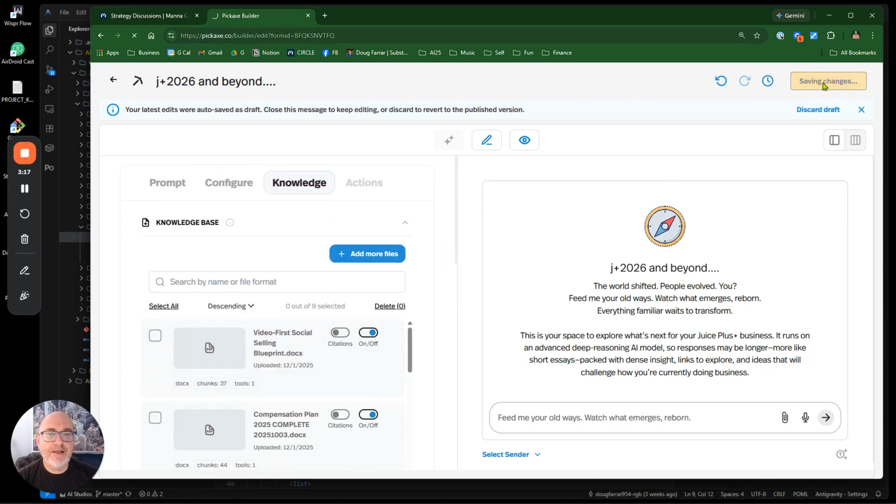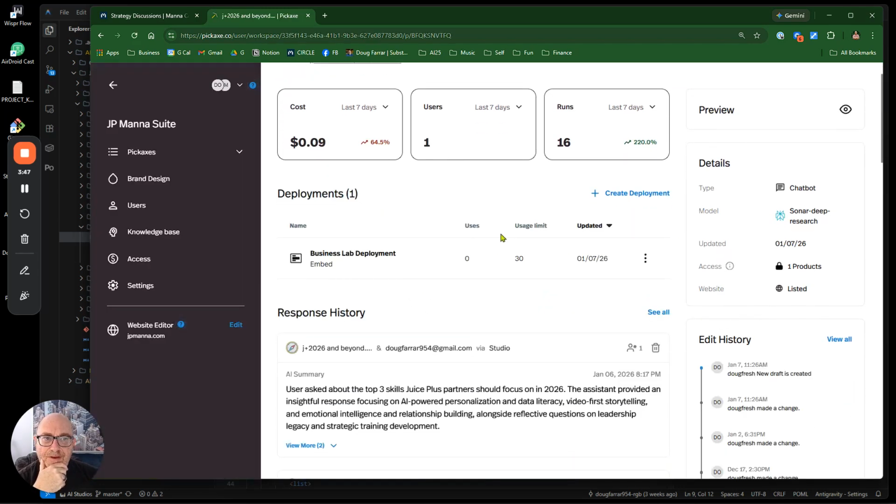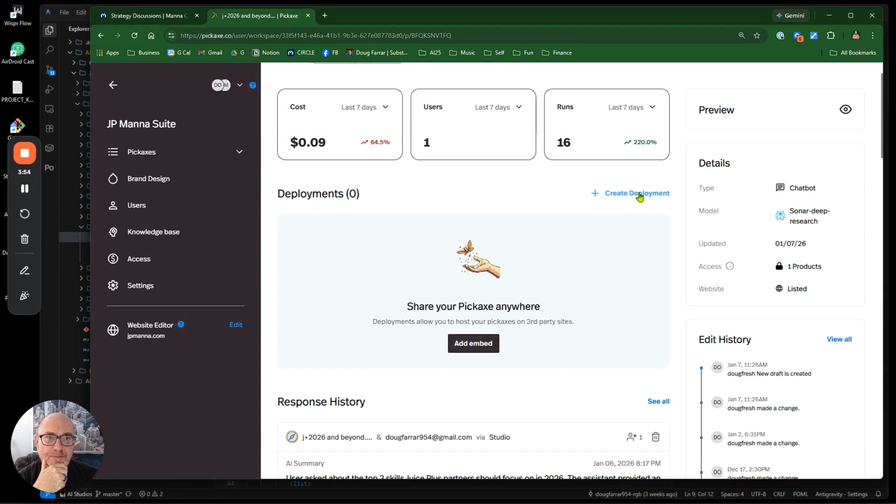All right, so let's go back and deploy this. And it's really simple the way they make it. If I go back here to the manage screen, right at the top it says, do you want to create a deployment? So I can create these chatbots, put them into my own studios and then have subscribers to the studios. That's a good business model. Or another business model is you can build your custom chatbots, set them up however you want them, and then create a deployment that you could put into a website or an app, just have API access. And in this case, we're going to go into my Circle community.